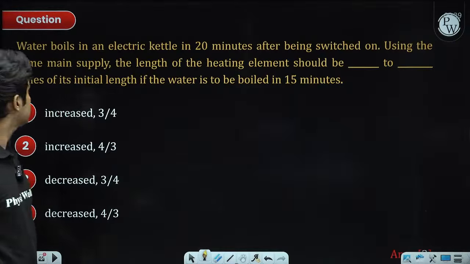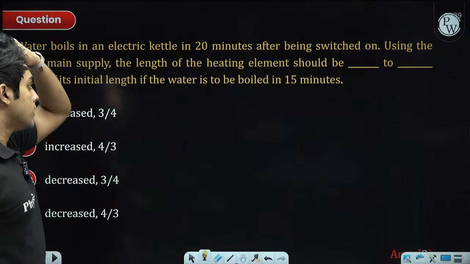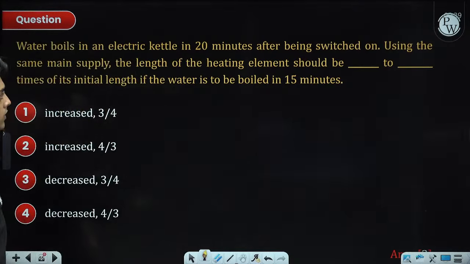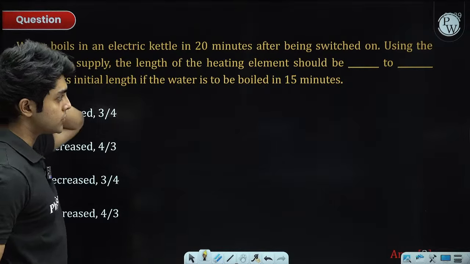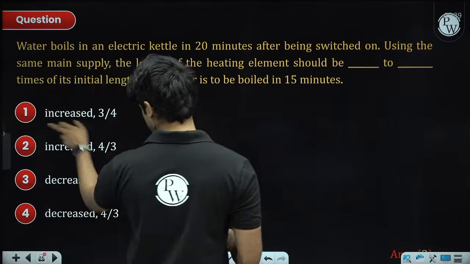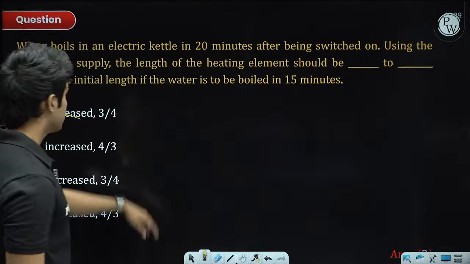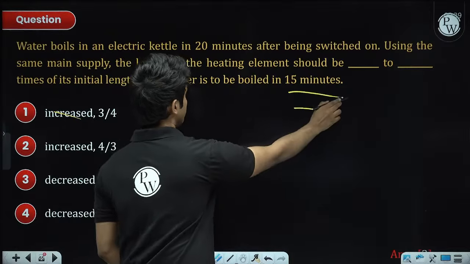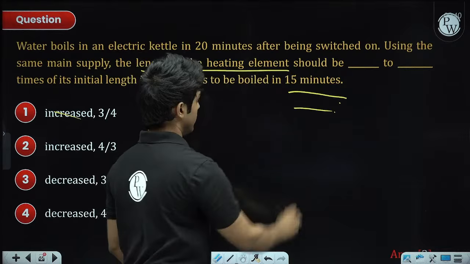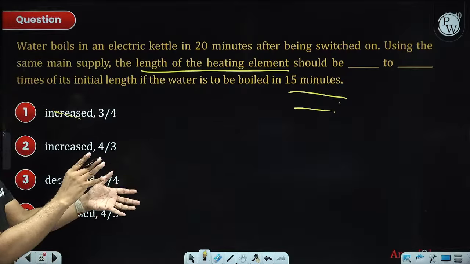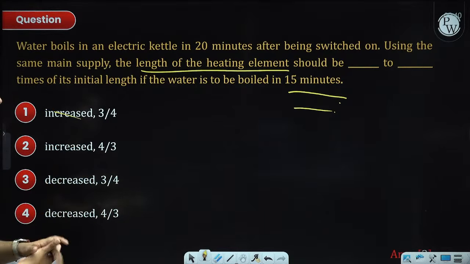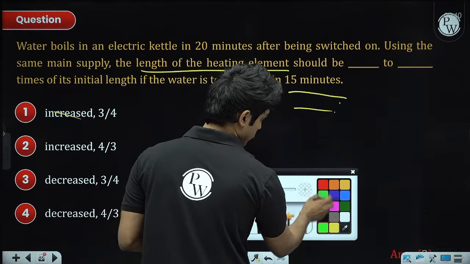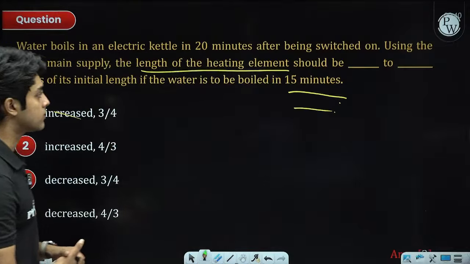Okay, next question. Water boils in an electric kettle 20 minutes after being switched on using the same main supply. The length of the heating element should be, so we have to fill in the blanks basically. So if I want to boil it in 15 minutes now, what should be done with the length of the heating element? When you modify the length, you change the resistance of the boiler basically. It's similar to the rho L by A, so the resistance increases with length, that idea.